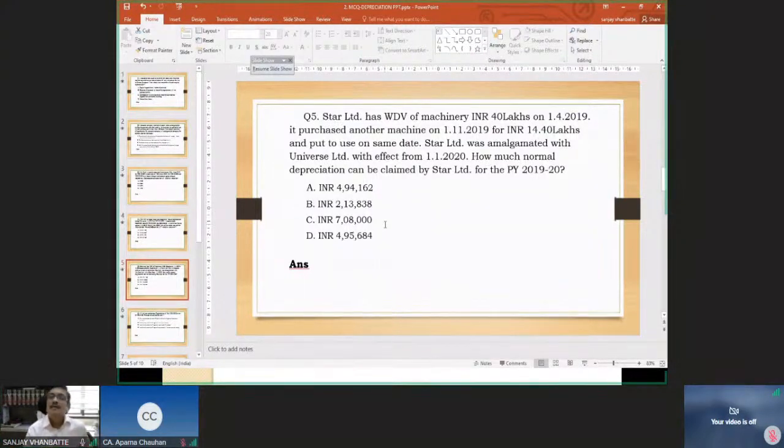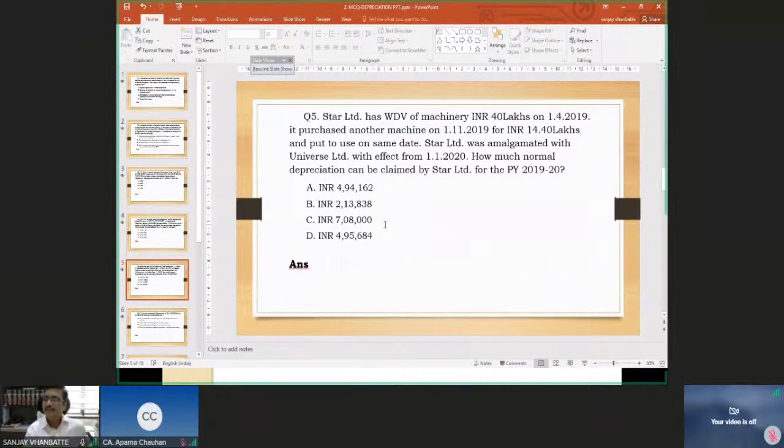Plus 6 lakh rupees regular depreciation, that has to be bifurcated between Star Limited and Universe Limited in the ratio of the number of days from April to 31st December and January to March.